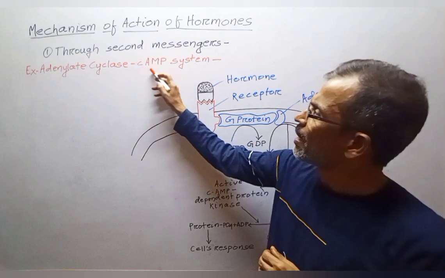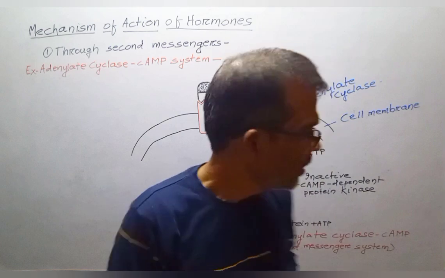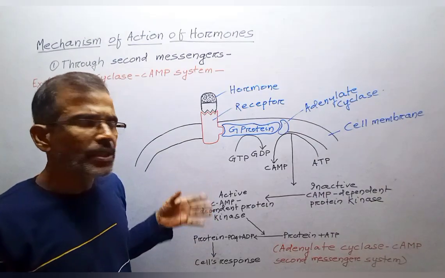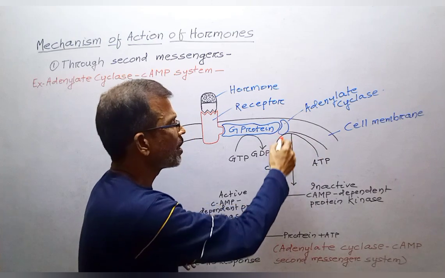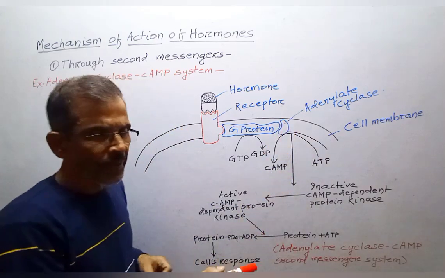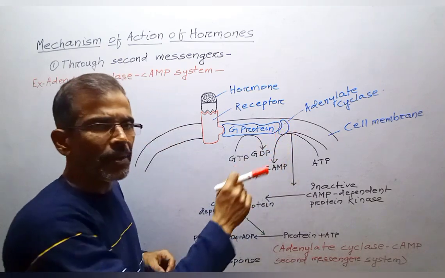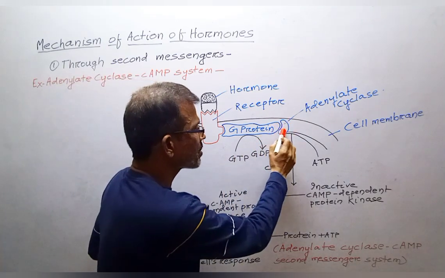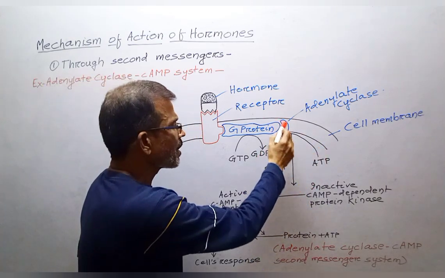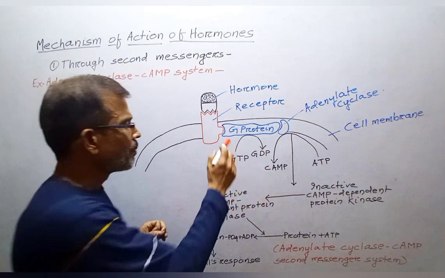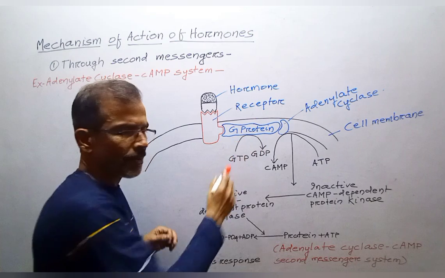Cyclic AMP is the cyclic form of adenosine monophosphate. Cyclic AMP is produced from ATP by the action of the enzyme adenylate cyclase. Adenylate cyclase is a membrane-bound enzyme located on the inner side of the cell membrane. Adenylate cyclase is activated by a membrane-bound regulatory protein known as G protein.